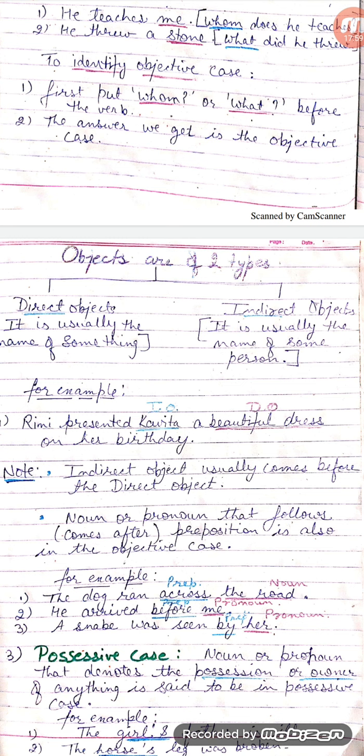In the example number 2, he arrived before me. In this sentence, arrived is the verb, before is the preposition, and me is the pronoun. And in this sentence, me is in the objective case. Example number 3, a snake was seen by her. In this sentence, seen is the verb, by is the preposition, and her is the pronoun.